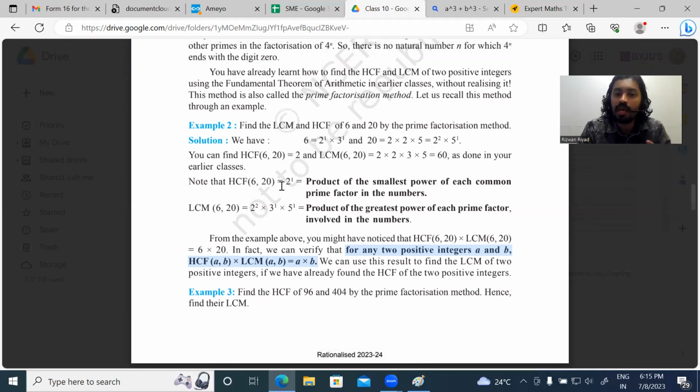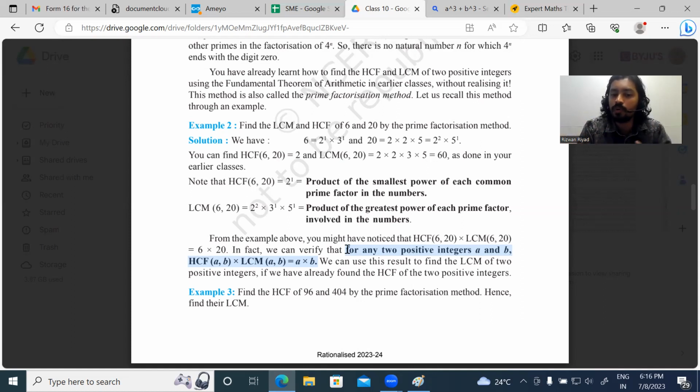LCM is 60, HCF is 2. What you will get if you take the product HCF into LCM, that is 60 into 2, you will get 120. 120 is the product of HCF and LCM. Now, what you will get if you take the product of the numbers, that is 6 multiplied by 20, that is also 120. So the product of HCF and LCM is equal to the product of the numbers.